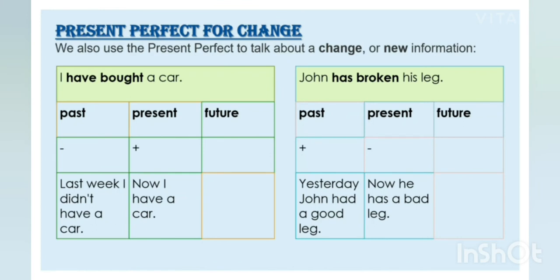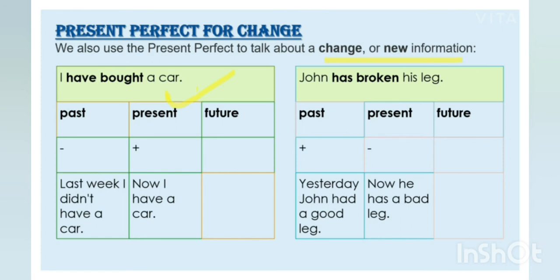Then next is, we use present perfect tense to talk about a change or new information. Like, I have bought a car. See, earlier you did not have the car, but now you have a car with you. Yes? So this is a change. Earlier you did not have it, but now in the present you have a car. So students, for this type of thing, we will be using present perfect tense.